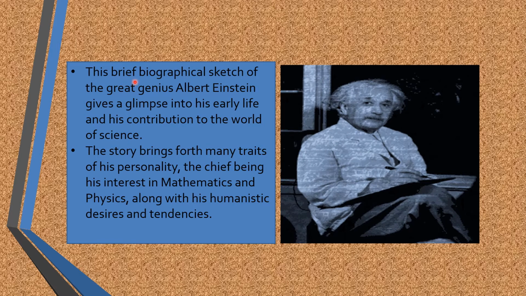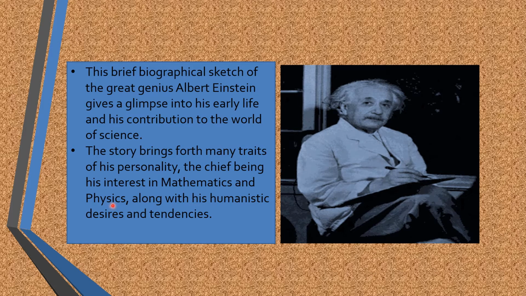This brief biographical sketch of the great genius Albert Einstein gives a glimpse into his early life and his contribution to the world of science. So, this lesson speaks about the early life of Albert Einstein, his contribution to the world of science, especially mathematics and physics. The story brings forth many traits, means qualities of his personality, the chief being his interest in mathematics and physics.